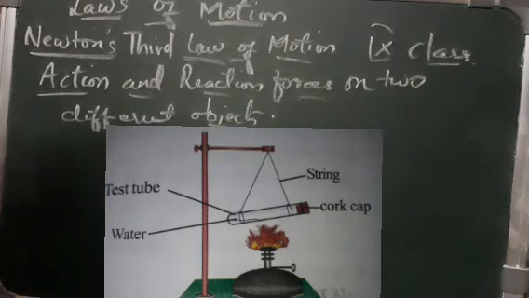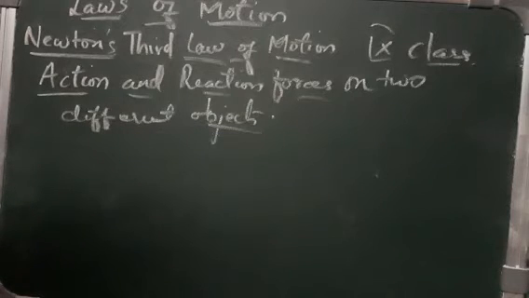As the cork cap blows out in the forward direction, the test tube recoils back. We see that the test tube is moving because there is some reaction by the air, gas or vapors which are formed in the test tube. We can observe that the velocity of the cork cap and the recoil of the test tube will be the same. Now how this has happened, we will learn through the conservation of momentum and impulse.